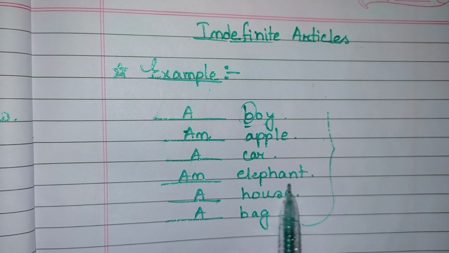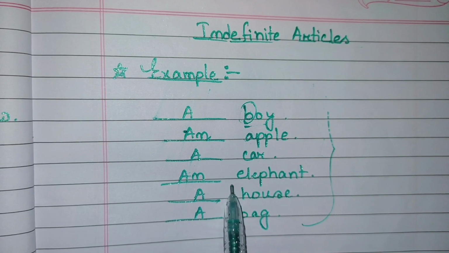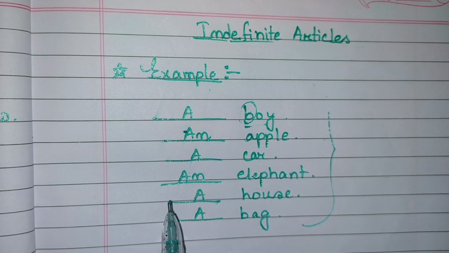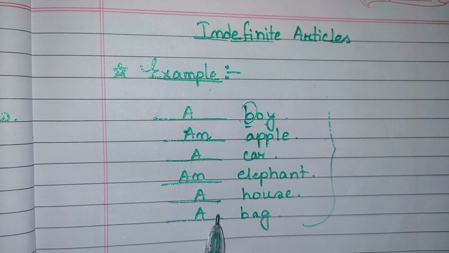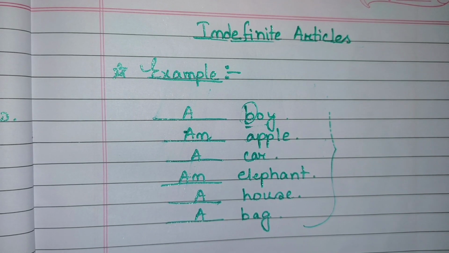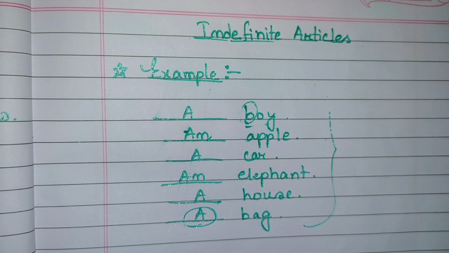An elephant. E-L-E-P-H-A-N-T, elephant. So E is a vowel, all we know that, and that's why we use an article before it. A house, H is a consonant. That's why we use a article before it. And a bag, B-A-G, bag. Bag starts with a consonant sound and that's why we use a article before it.